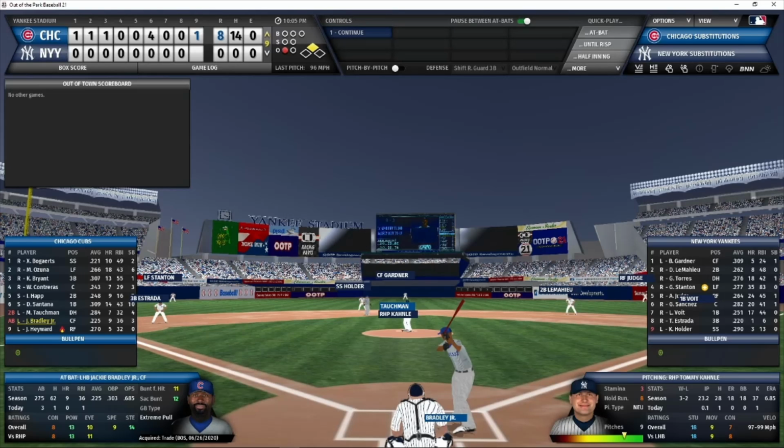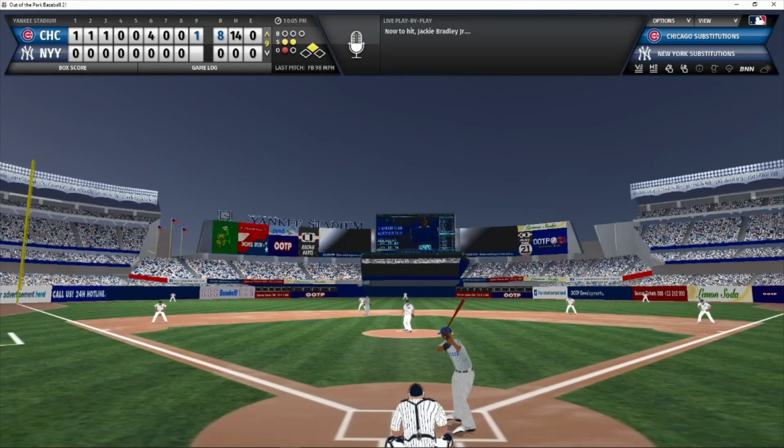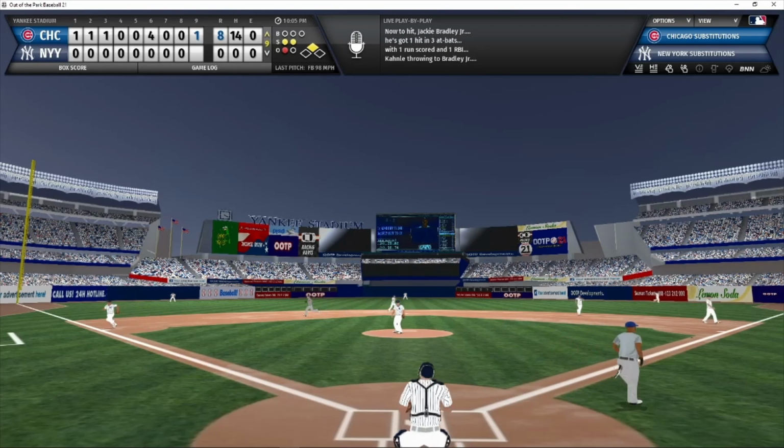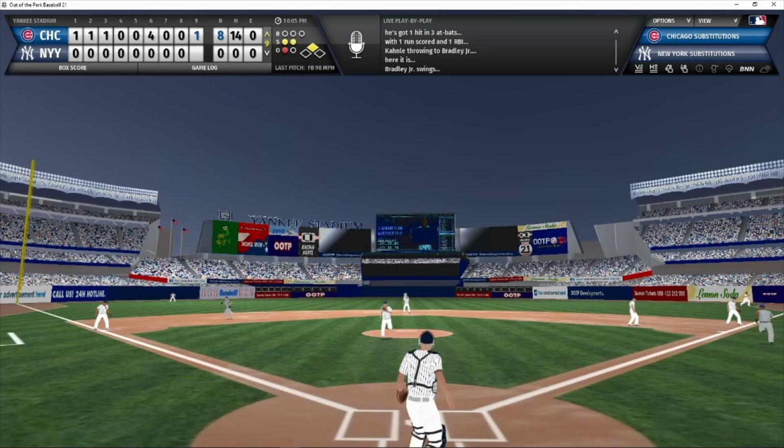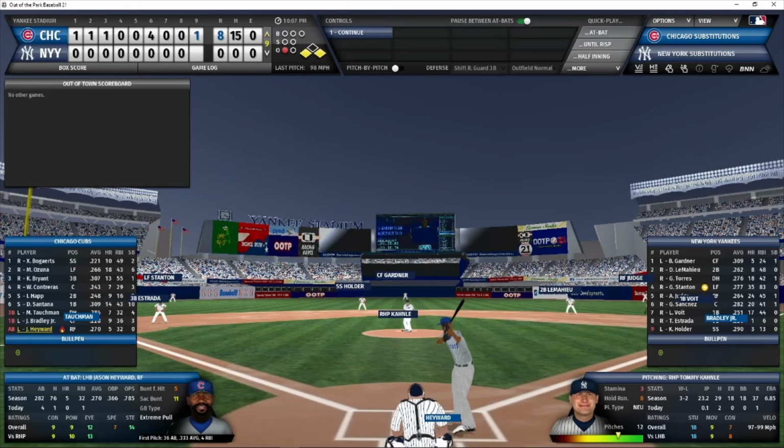Canale working with an 0-2 count and 1 out in the top of the 9th inning. And that's going to be a looper over the first baseman's head, getting down the first base line as well. Tauschman stops at third. Bradley has a single, and that'll bring up Hayward. First and third, 1 out.